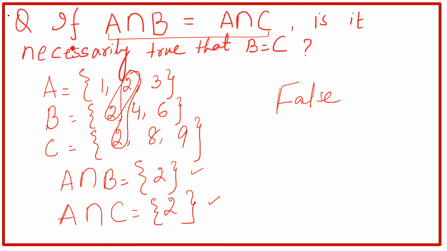So we can say that if A intersection B is equal to A intersection C, it is not necessarily true that B is equal to C. Maybe it is same, but it is not necessarily true. Right? So it is not necessarily true that B should be equal to C. We have proved this. And thanks for watching.